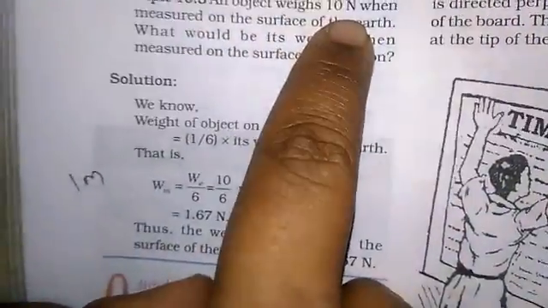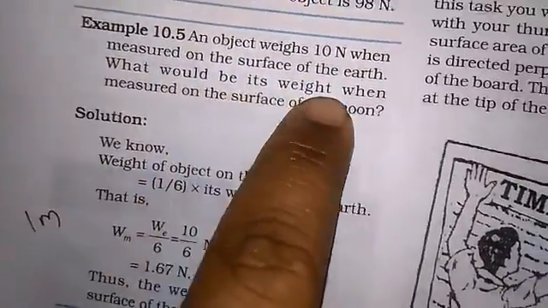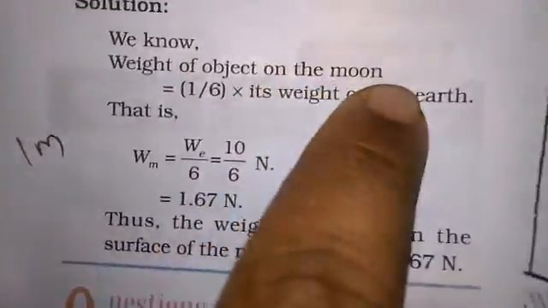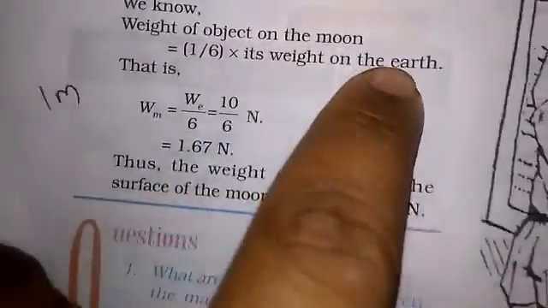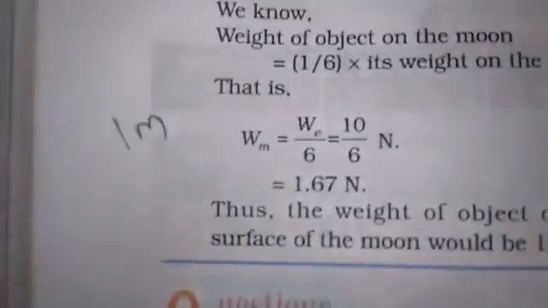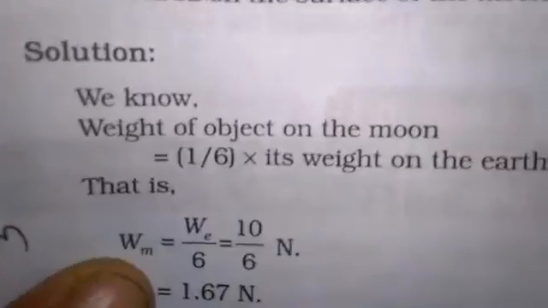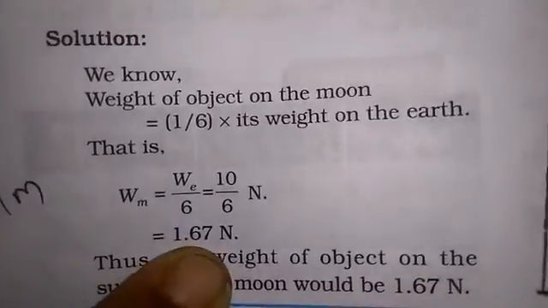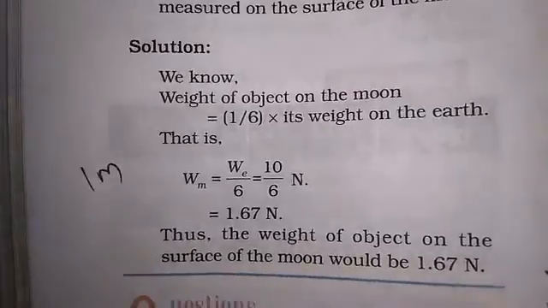See one more question here. An object weighs 10 Newton when measured on the surface of the earth. What would be its weight when measured on the surface of the moon? The weight of an object on the moon is 1/6 of its weight on the earth. So Wm, M means moon, We means weight on the earth, divided by 6. So 10/6, you got 1.67 Newton. That will be the weight of the object on the surface of the moon.